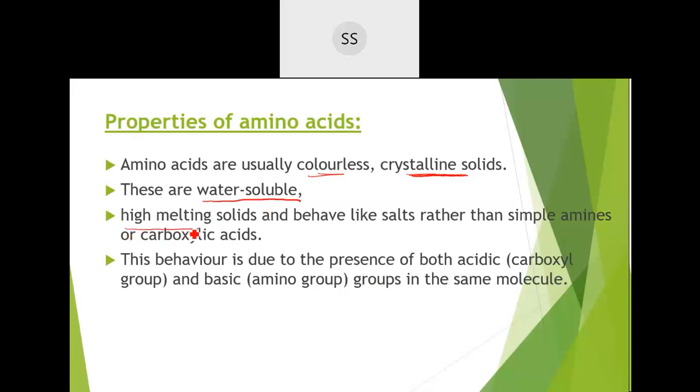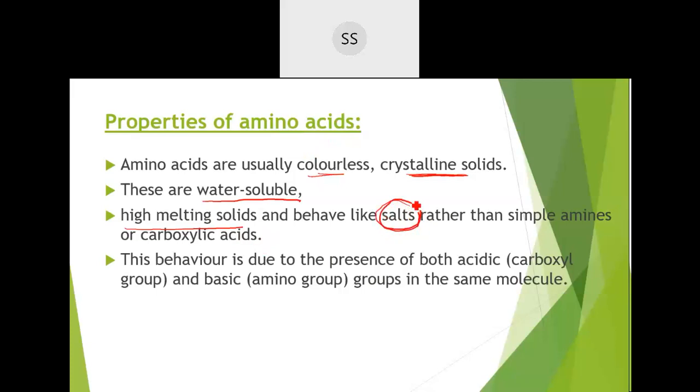And they will have a high melting point because of the behavior they show: they behave like a salt. Actually, they should behave either like a base or like an acid. But neither behavior applies. They are behaving neither like an acid nor like a base. Instead, they are found to behave like a salt.